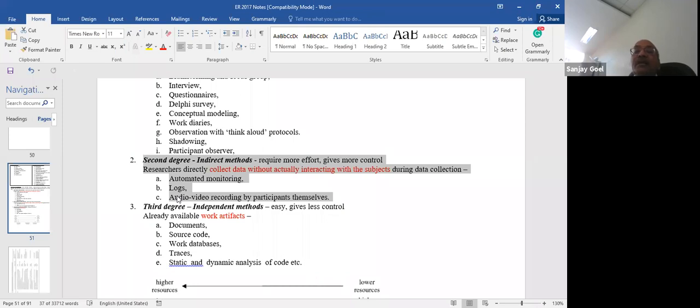Okay, so these are second degree, indirect. You are not interacting with the subjects, but through technology, through aids, you are continuously observing what they are doing while they are doing it. The difference in the second and third is after the work was done. Whatever reports and documents were created for the purpose of doing the work, those reports and documents are being used by you.